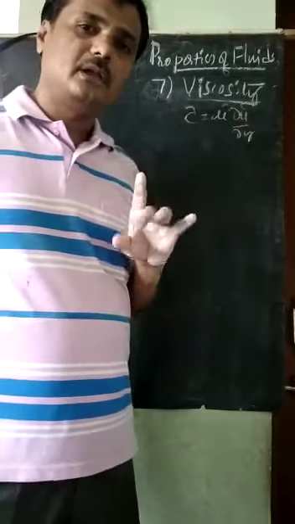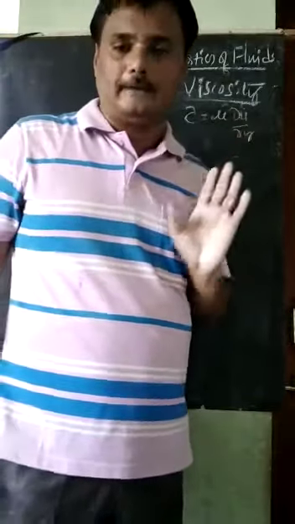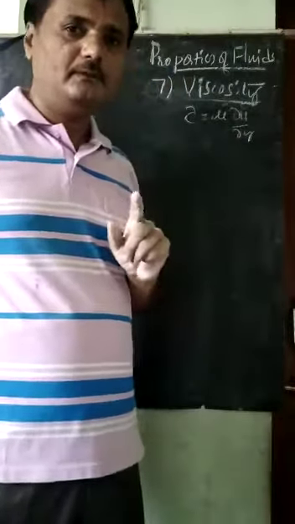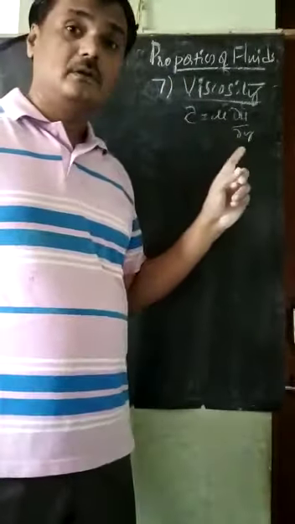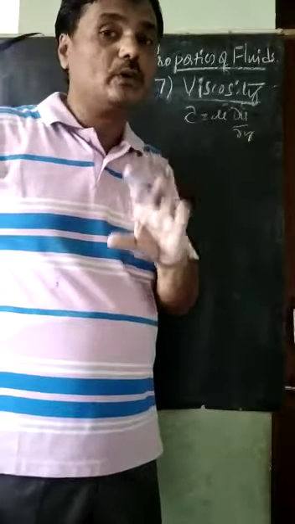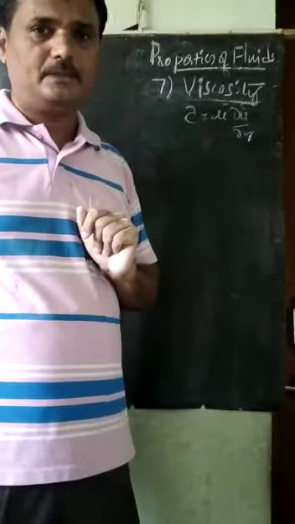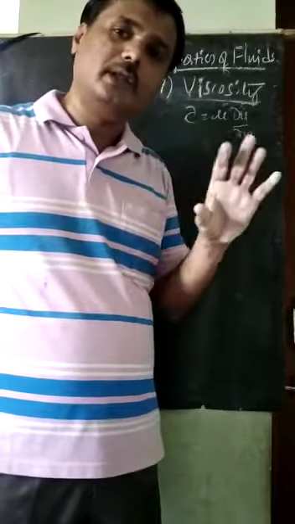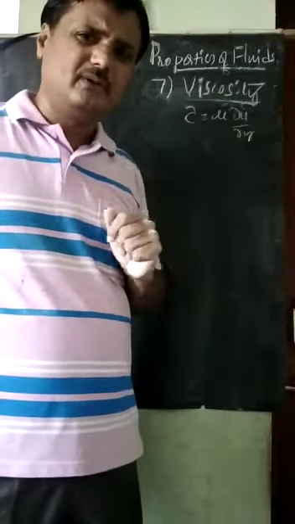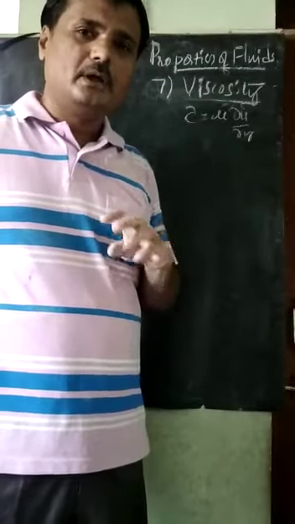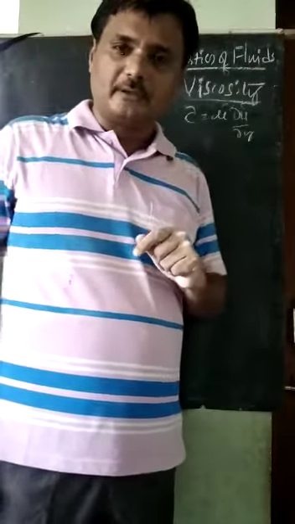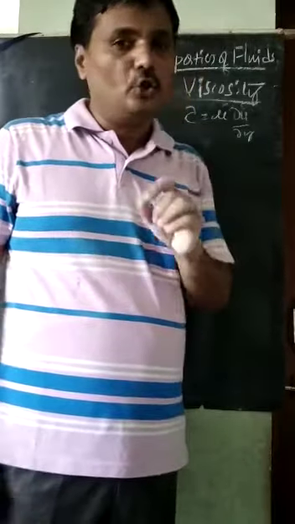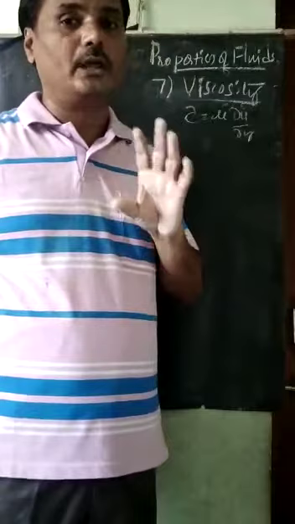Some fluids are there that are not following Newton's law. That means shear stress is not proportional to the velocity gradient. They are called non-Newtonian fluids. What are the examples of non-Newtonian fluids? Human blood is a non-Newtonian fluid.